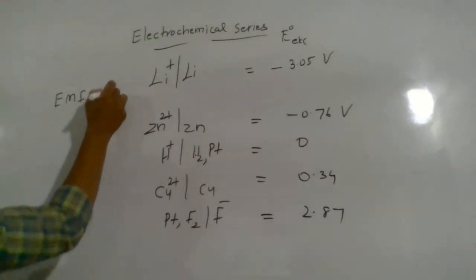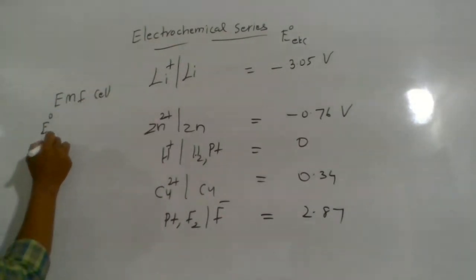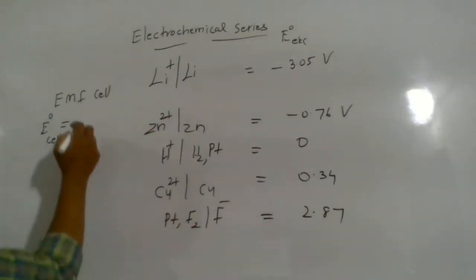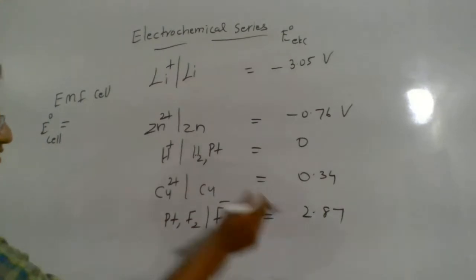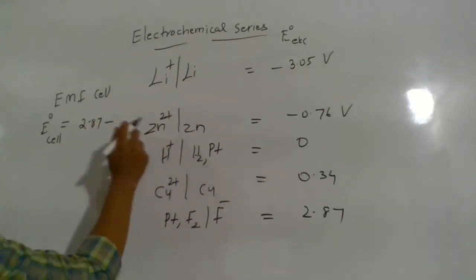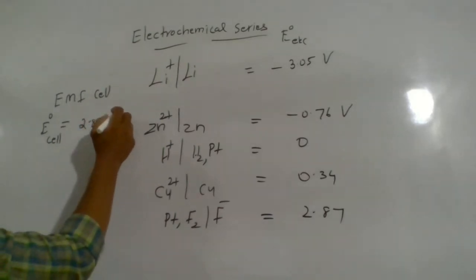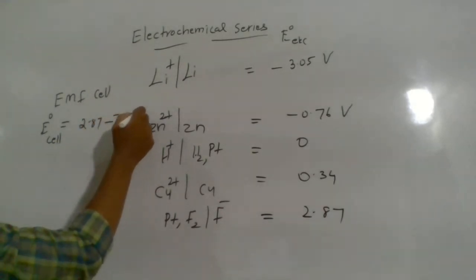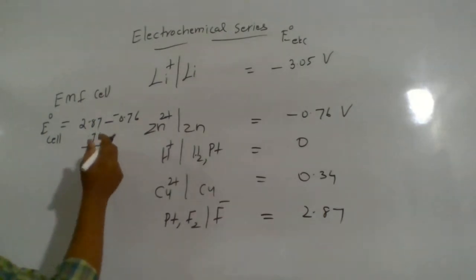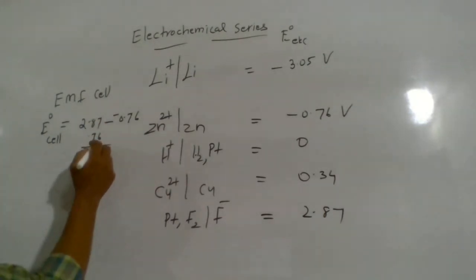By constructing a cell between zinc and fluorine, it is observed that the cathode is fluorine, so 2.87, and the anode is zinc, so minus 0.76. So you have to add these two values to get the EMF.